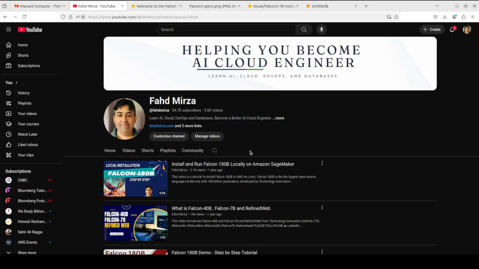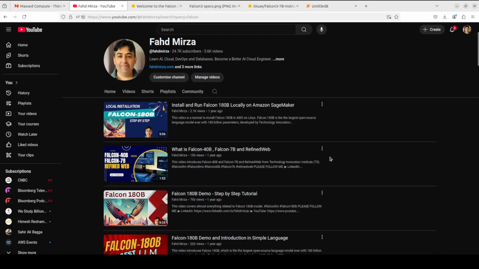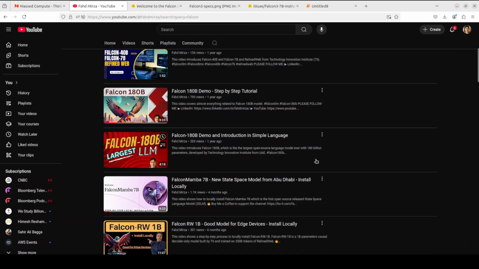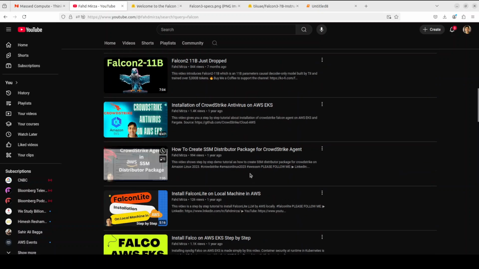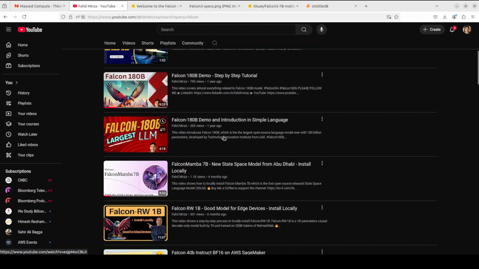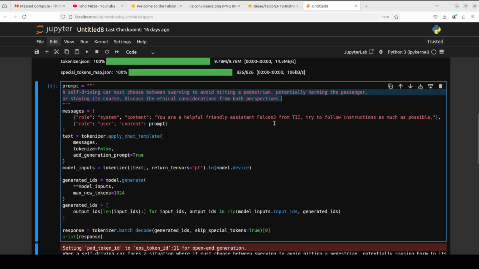Because if you go to my channel and just search with Falcon, I have already been covering Falcon models for more than a year now since they started releasing them. For instance, I was just looking through my notes and I saw that there are a few models, for example, this one. More than a year ago when they released this Falcon 180 billion, it was the largest model. And now fast forward 1 year and 180 billion is just yet another model in size, I mean. Okay, so if you're interested in learning more about Falcon, just search on my channel.